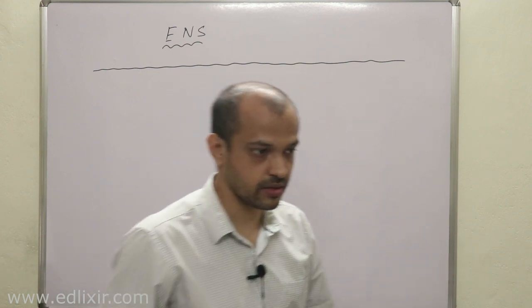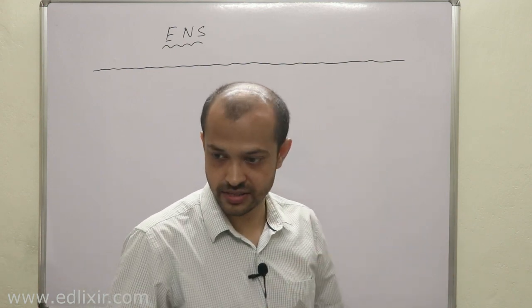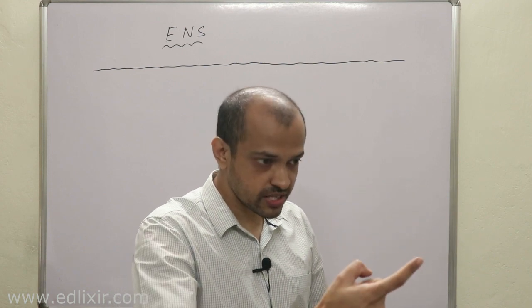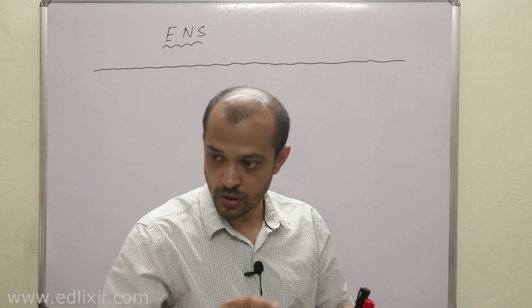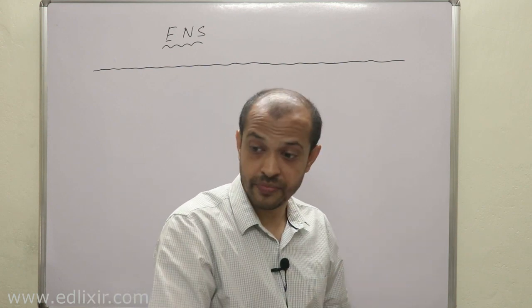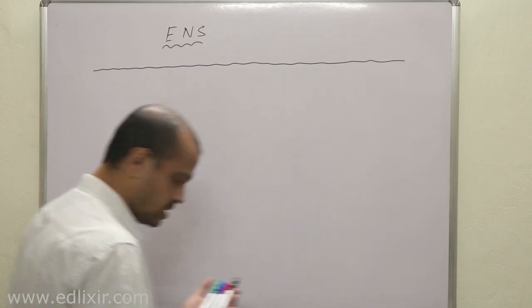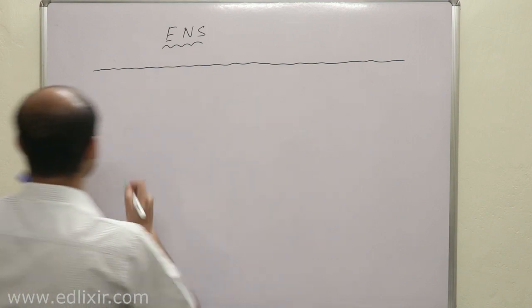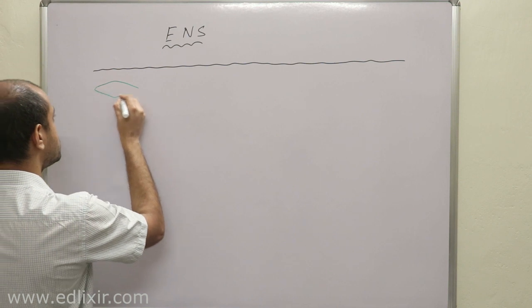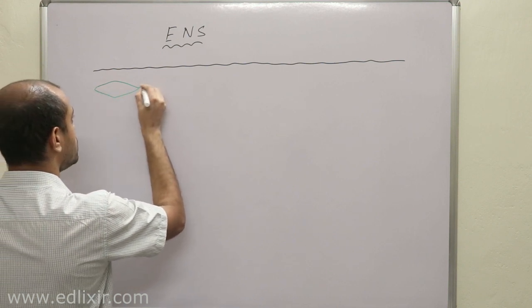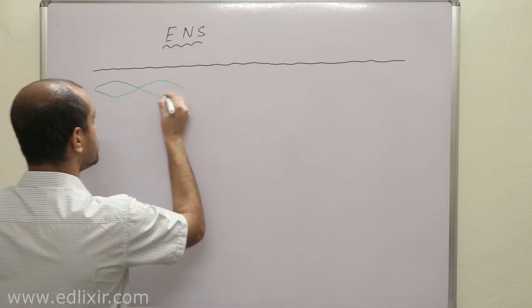Actually there are 2 muscle layers. One is the longitudinal muscle, which is the outer muscle layer, and then there is the circular muscle layer, both of which are actually smooth muscles. Okay, now listen. Longitudinal muscles look like this.